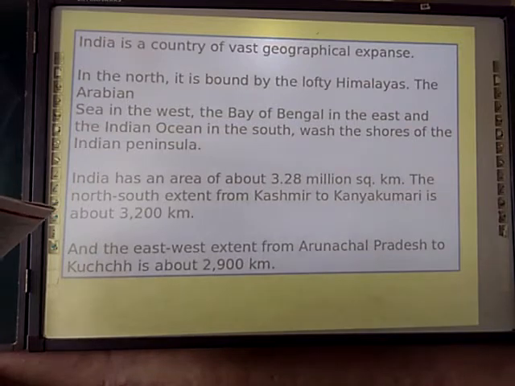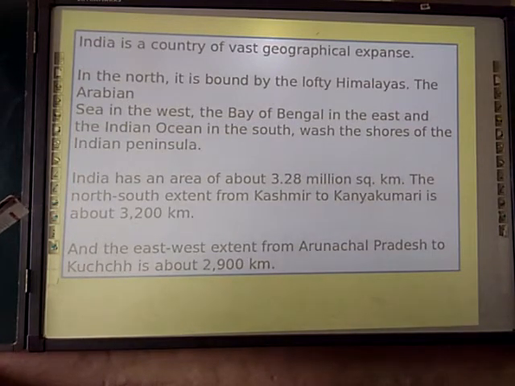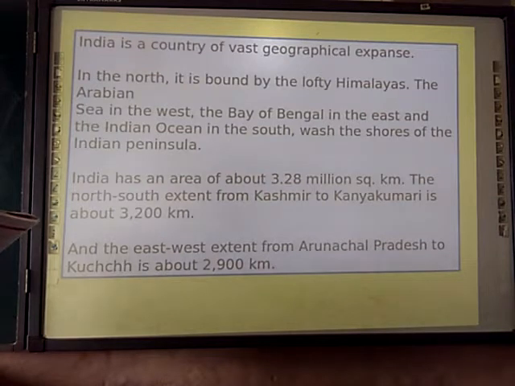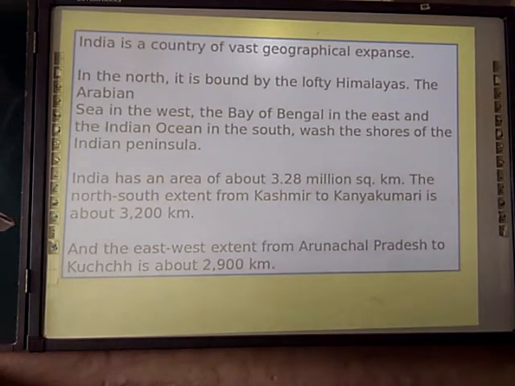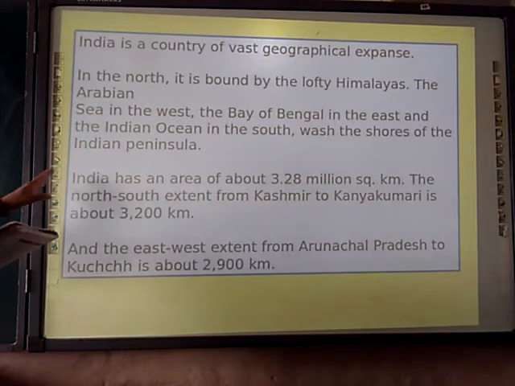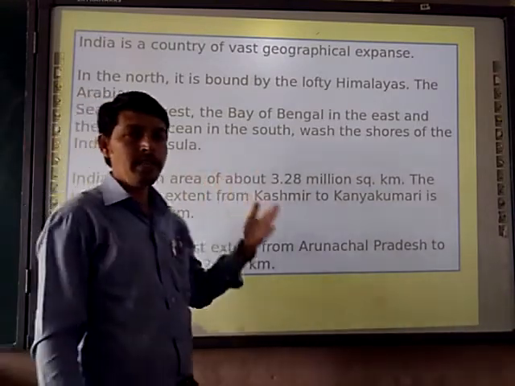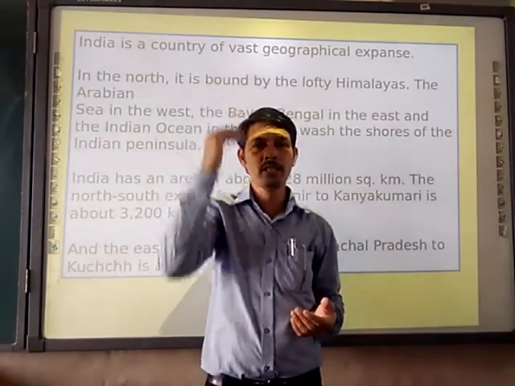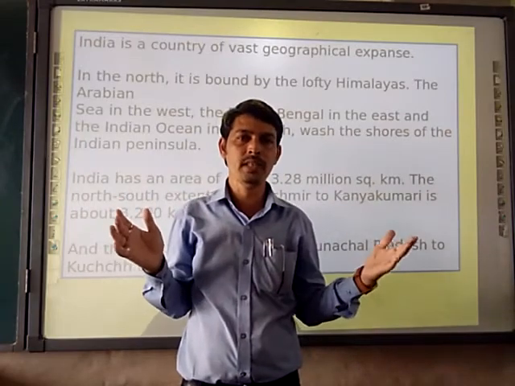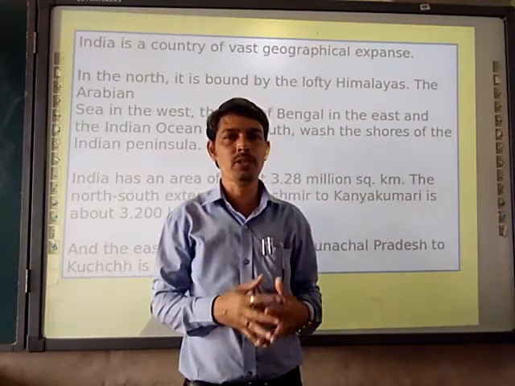India is a country of vast geographical expanse. In the north, it is bounded by the lofty Himalayas, the Arabian Sea in the west, the Bay of Bengal in the east and the Indian Ocean in the south, washing the shores of the Indian Peninsula. So we are talking here about the great expansion of India, from north to south, from west to east. We are having the major physiographic features.